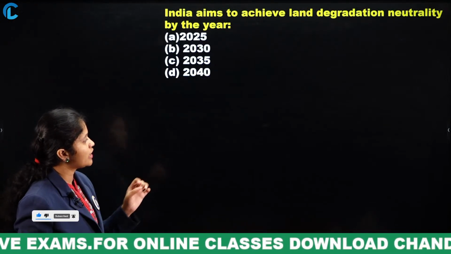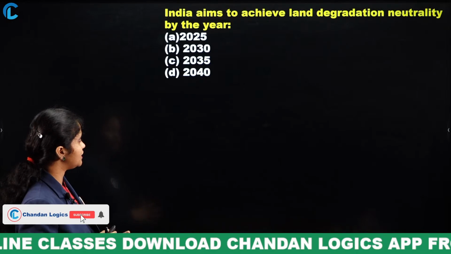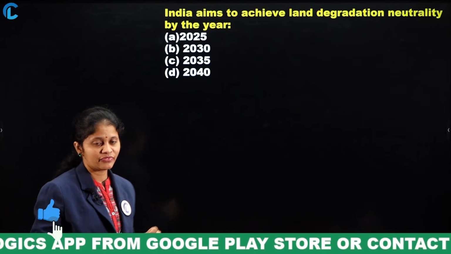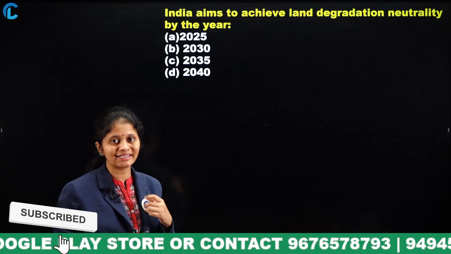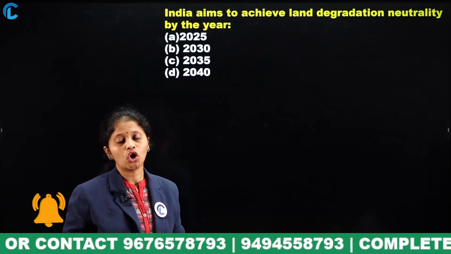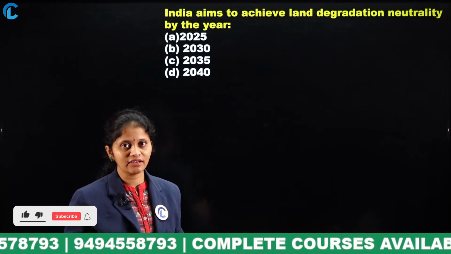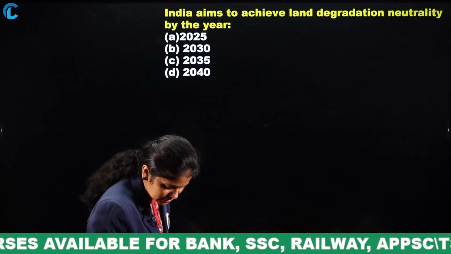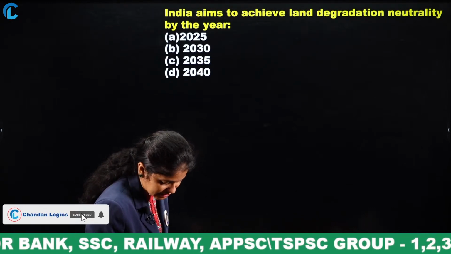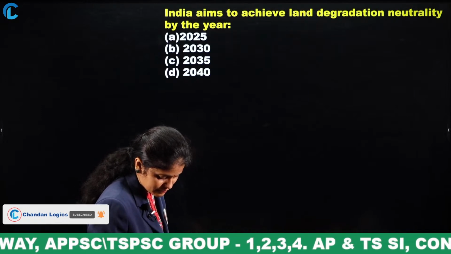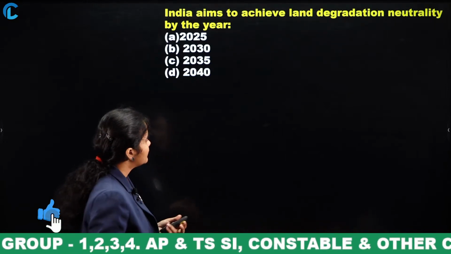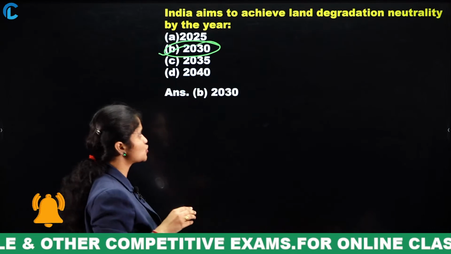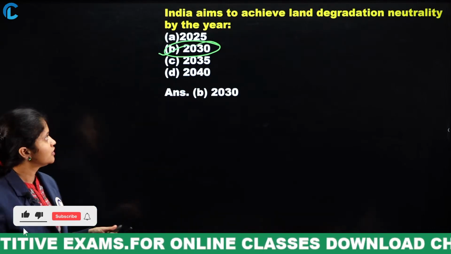Next, India aims to achieve land degradation neutrality by the year 2025, 2030, 2035 or 2040. So you have to get a clear idea of India's targets, or upcoming goals. At least one question you will get from this particular concept. Yes, based on India's targets or the upcoming year targets. Now we can move to the answer: by the year 2030, India's main objective is to achieve land degradation neutrality.